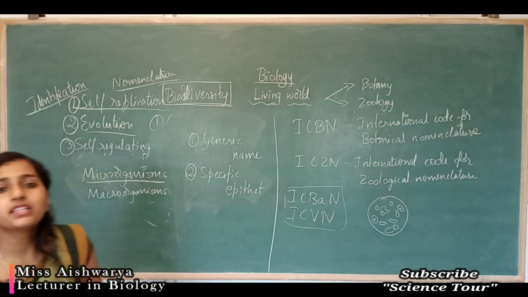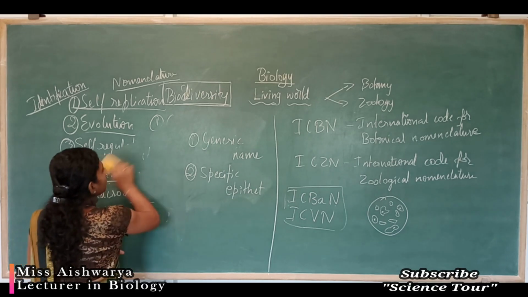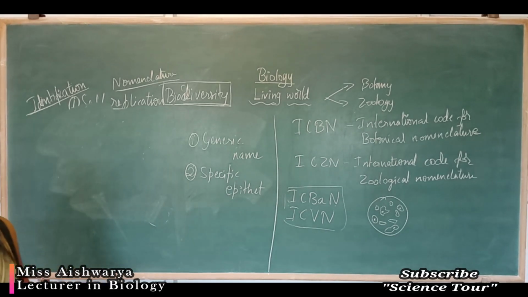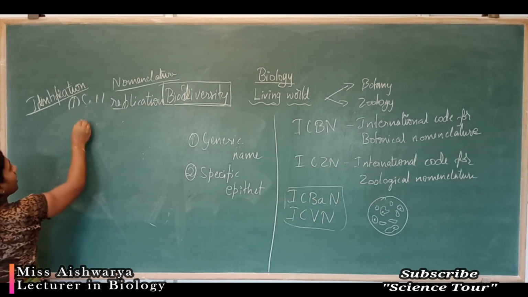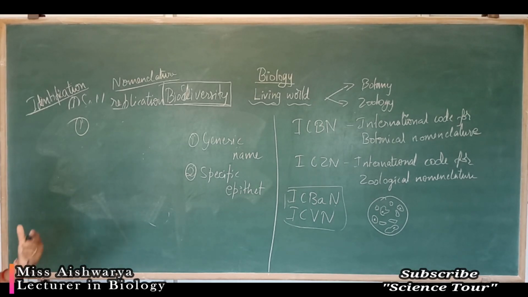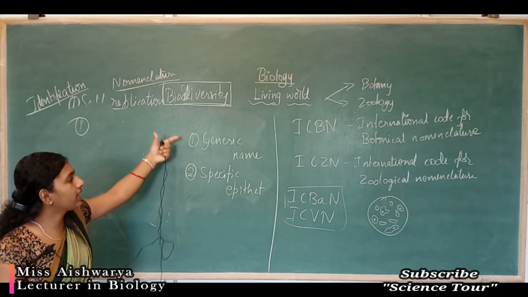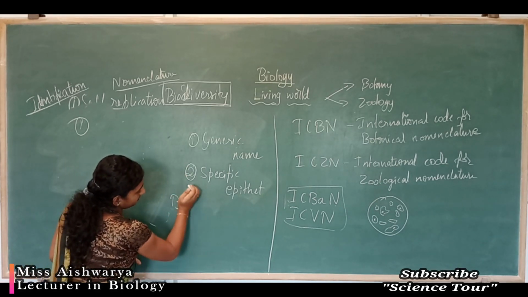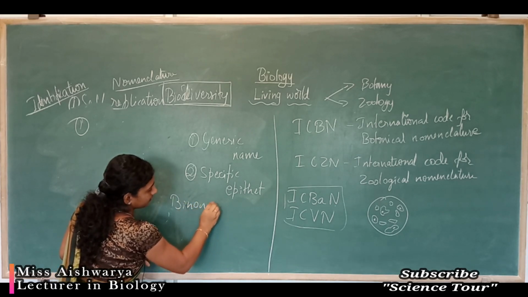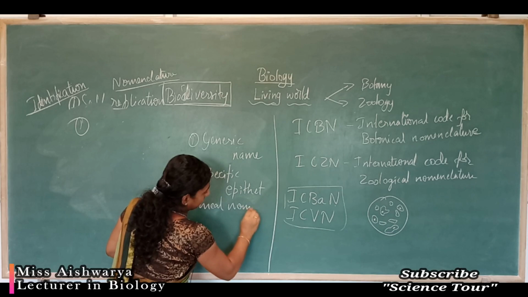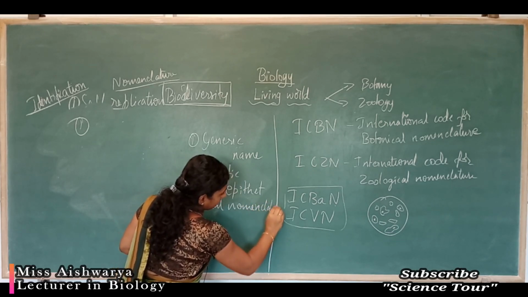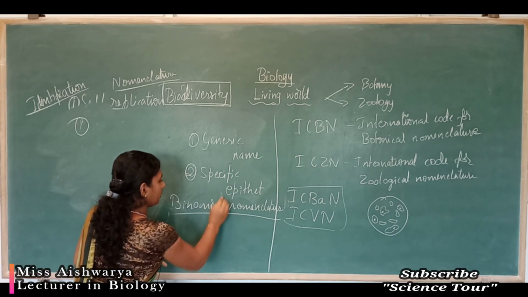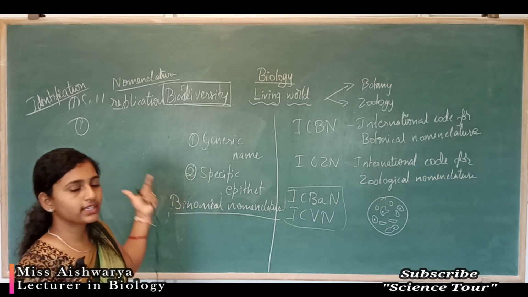Let us study the standard rules for binomial nomenclature, the universally accepted rules for scientific naming. A single scientific name containing two components is called binomial nomenclature. We are going to study the rules in the next classes.